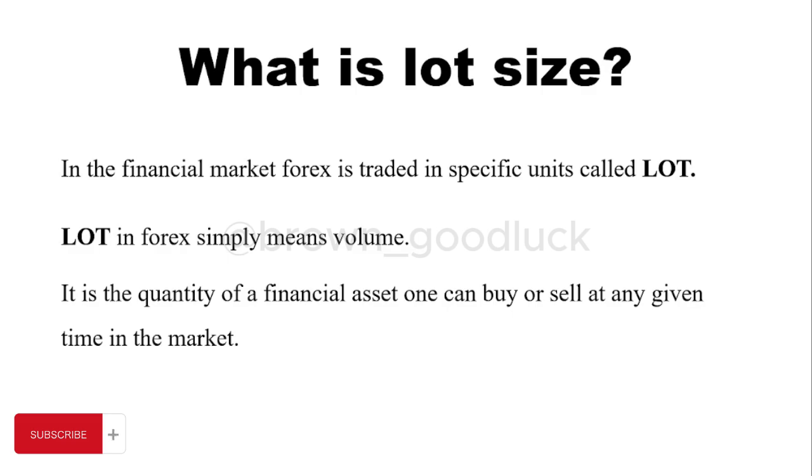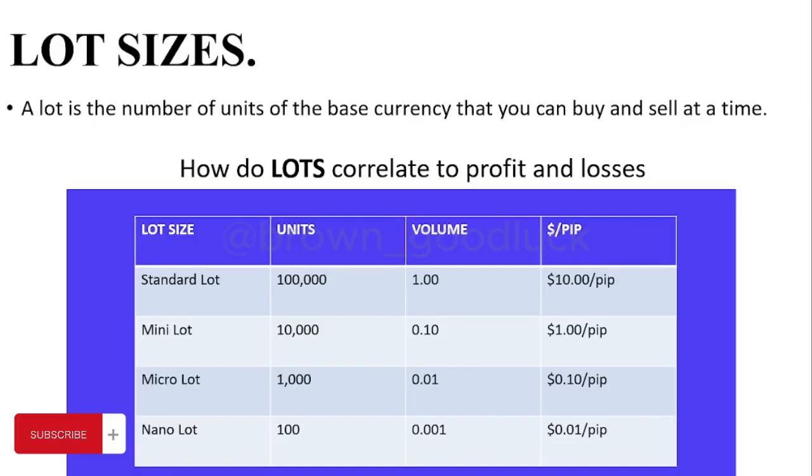Oh, you see all of this. All right, so lot sizes. A lot is the number of units of the base currency that you can buy and sell at a time. So how do lots correlate to profit and loss? Now, these are the different lots we have in the forex market, and this is small on Derive.